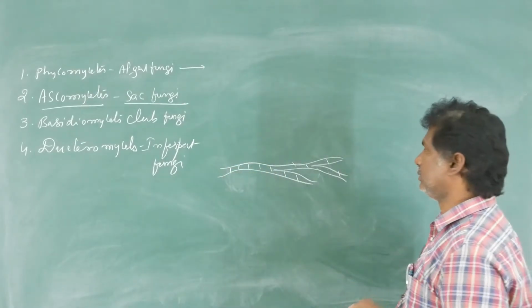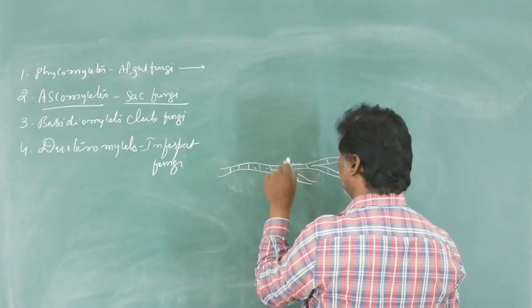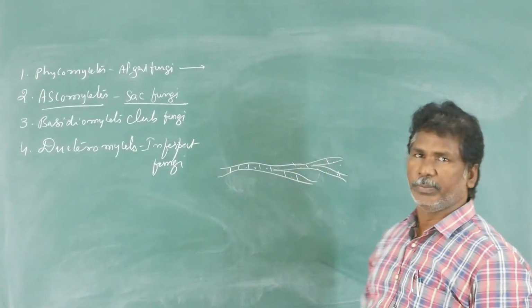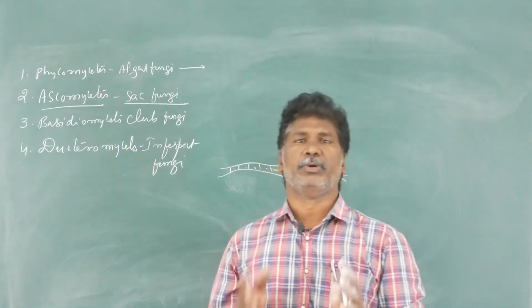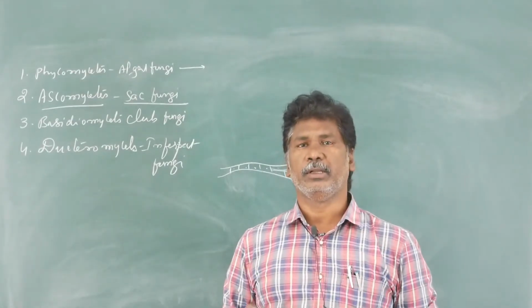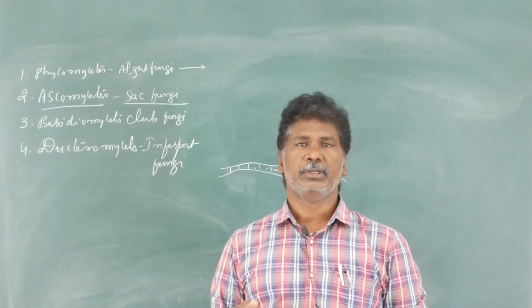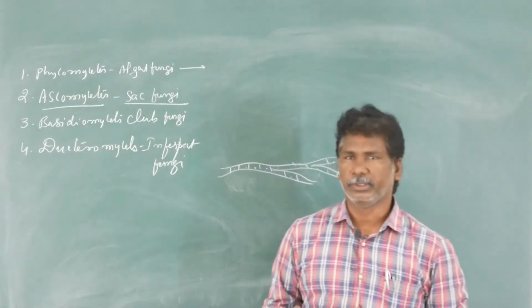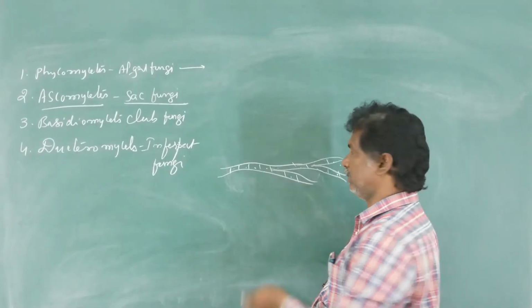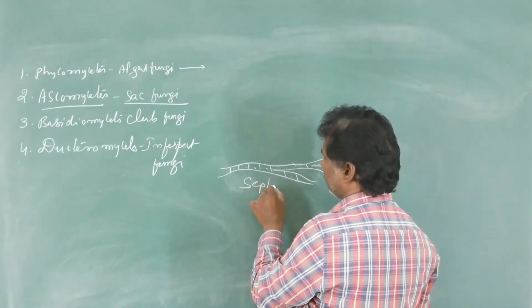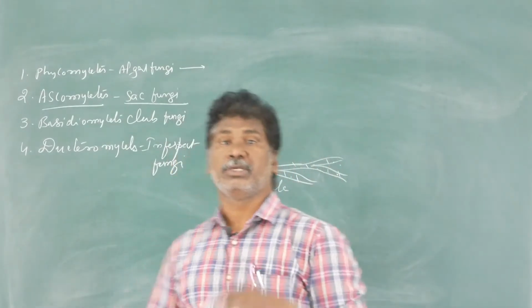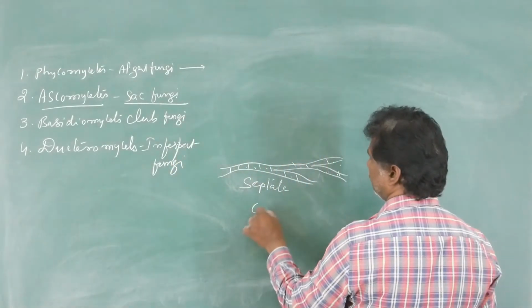Some of these Ascomycetes members grow on dung. Those are called coprophilous. Since there are cross walls in the middle, we call it septate. Vegetative reproduction is by fragmentation, and asexual reproduction is by conidia.